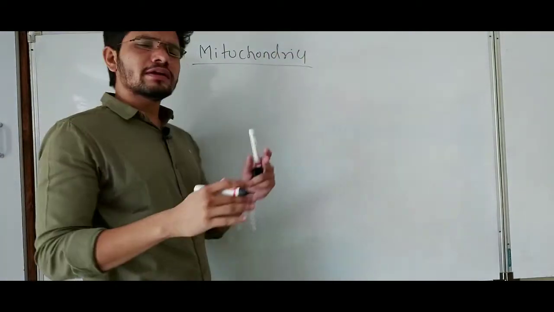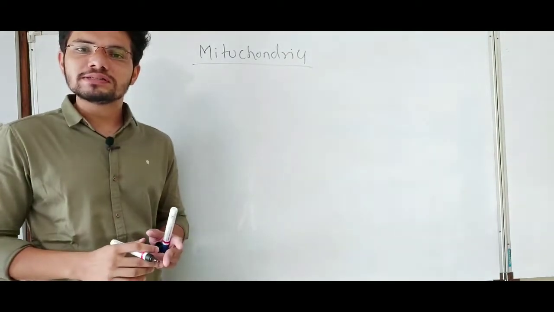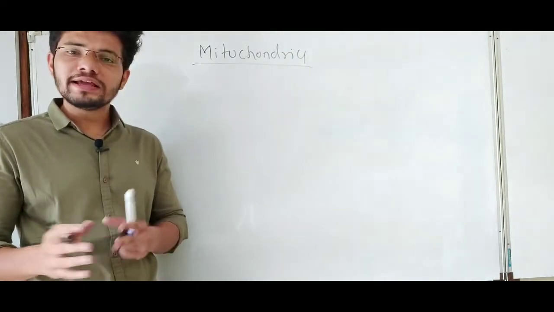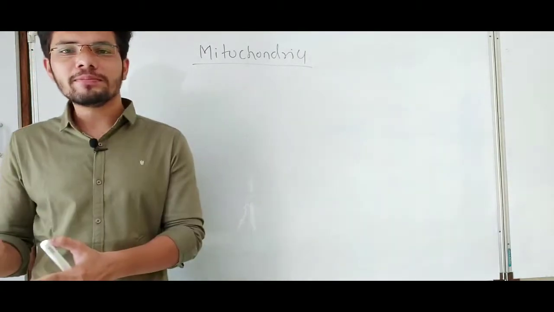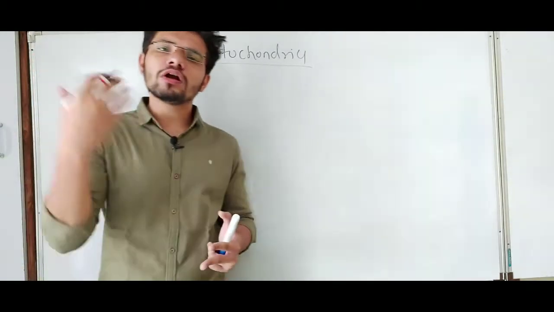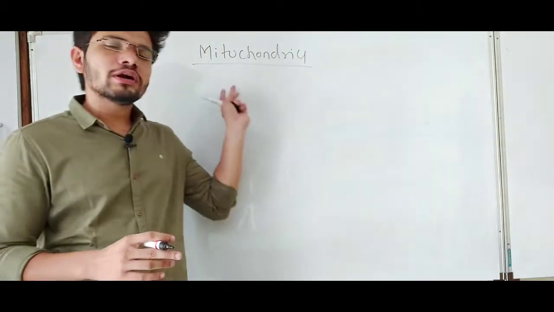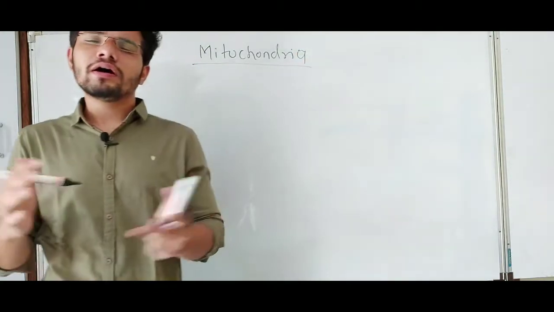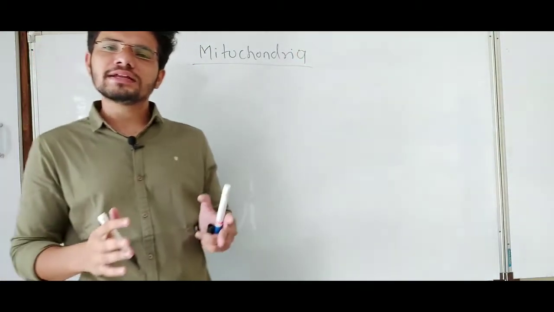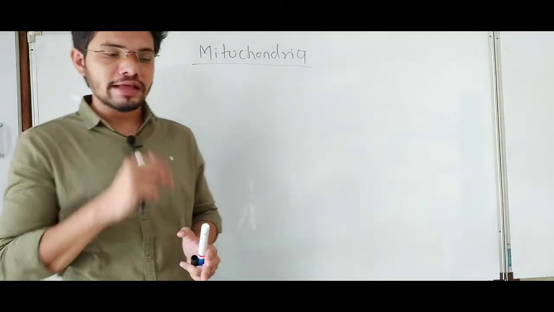A number of mitochondria can be present inside one cell, and their number can vary according to the cell type. If the cell needs a lot of energy, there may be a lot of mitochondria inside the cell. If the cell requires less energy, the mitochondrial number will be lesser in that cell.